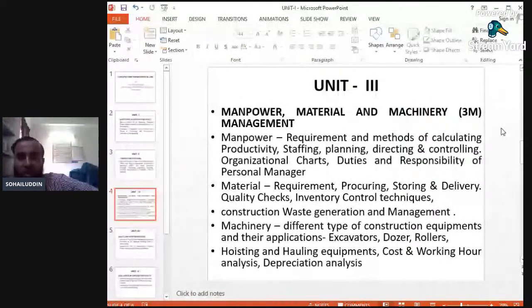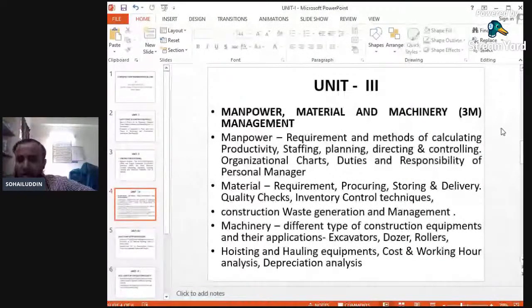Already we have seen in estimating that particular meter cube of excavation to be done. Suppose we have calculated 100 meter cube or 50 meter cube of earthwork to be dug in case of columns, in case of roads. So how many labors will be required? Okay, manpower and its charts are to be prepared, because this construction management and law subject is interrelated with estimating and costing. Once we have calculated the quantity of materials required, in meter cube, meter square or running meters, the same is to be implemented and managed in this construction management in order to execute the work.